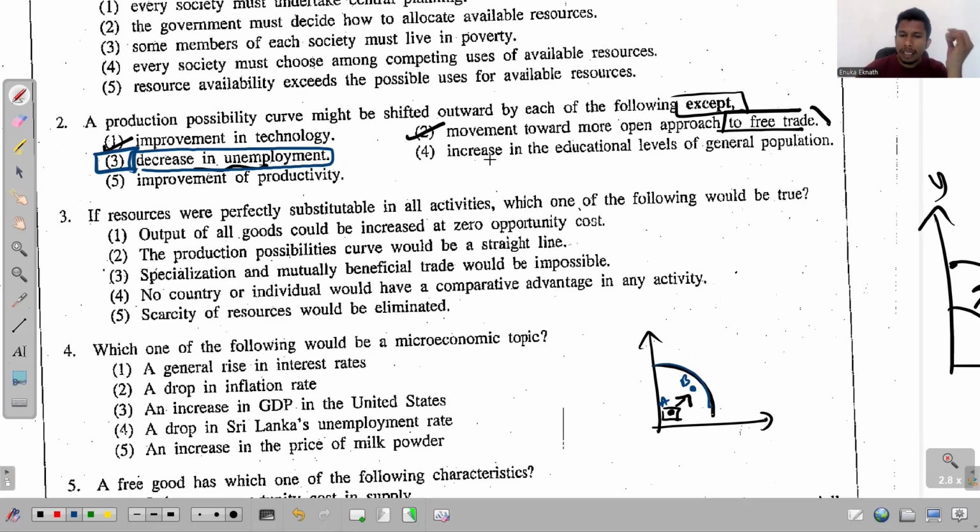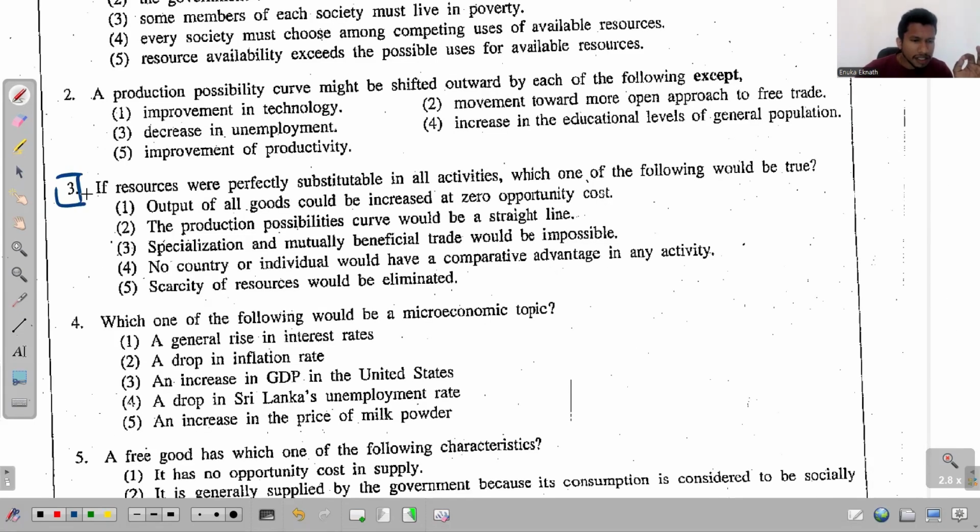The fourth one says increase in the educational level of the general population. When education levels increase, human capital increases, and as a result, the PPC can shift to the right side. That is a possible reason for an outward shift. And the fifth one, improvement of productivity, is just one main factor that shifts the PPC to the right side. And the answer for the second one has to be the third option. Look at the third question now.